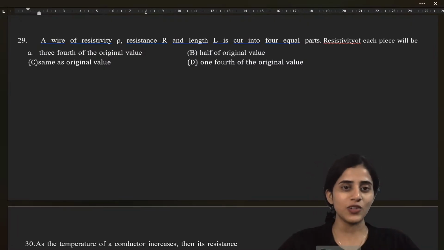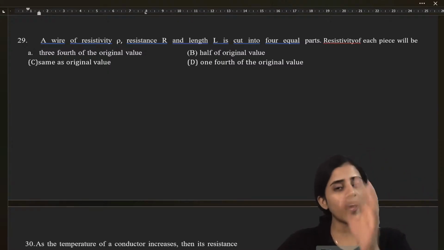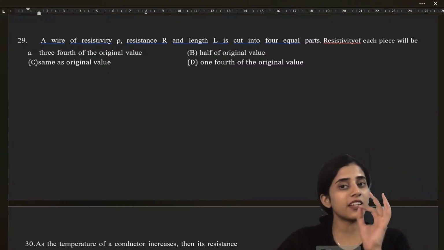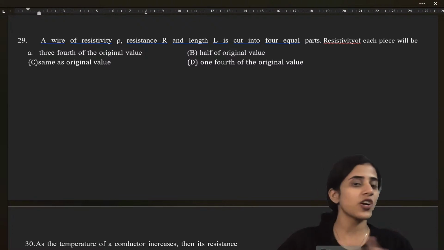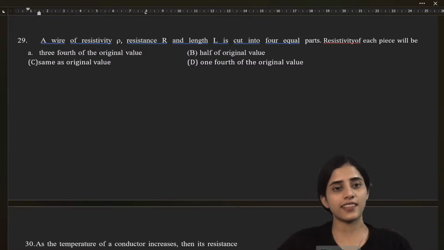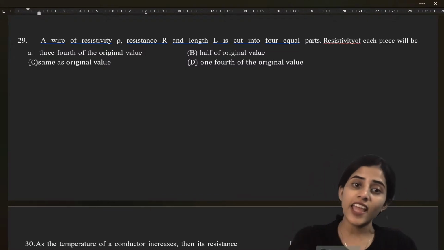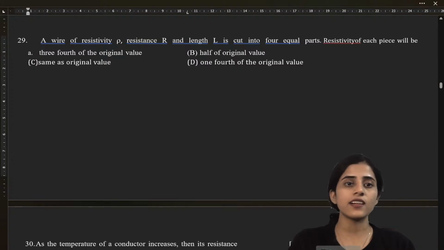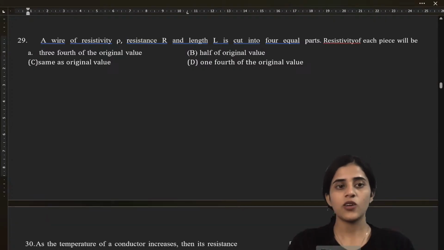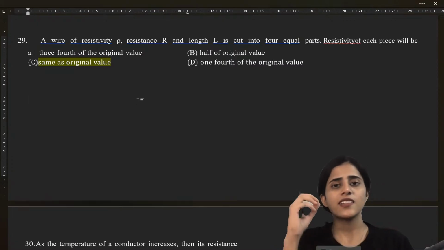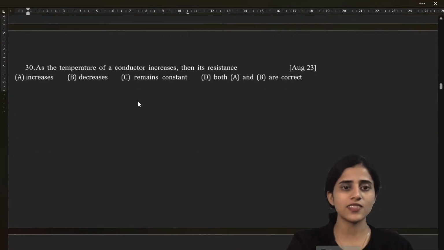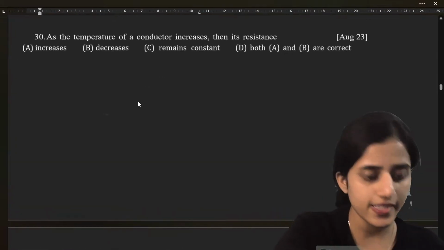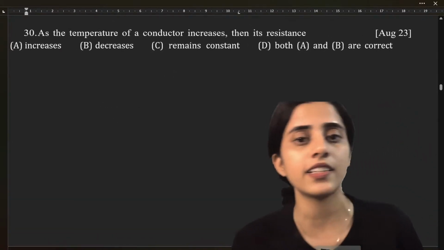Same as original value. See, resistance, R is rho L by A, but resistivity is something that depends on the material. It does not depend on length or area or anything like that. It depends on temperature and the nature of the material of the wire. So it shouldn't change when something like length changes. Resistance will change, resistivity will not change. Is that clear? I've explained this so many times. Okay? Yeah.